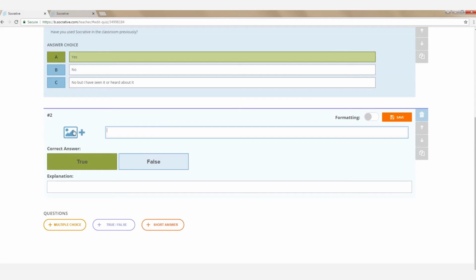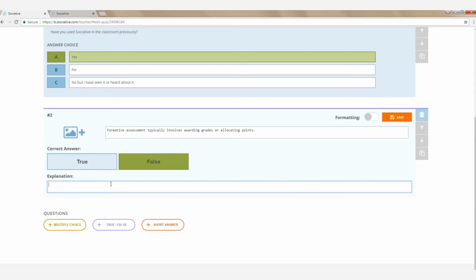And same thing, you can put a picture or you can just add text. So we'll say, formative assessment typically involves awarding grades or allocating points. And the answer to this is false because we know that summative assessment involves awarding grades